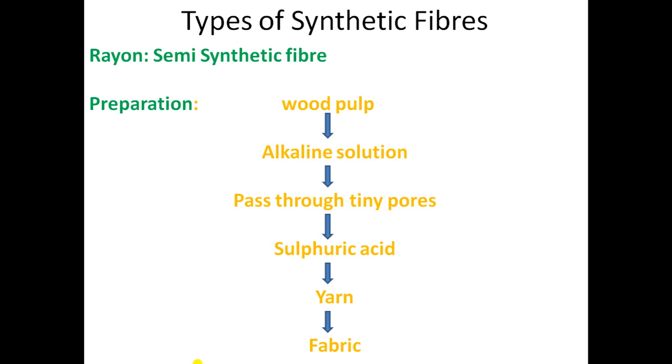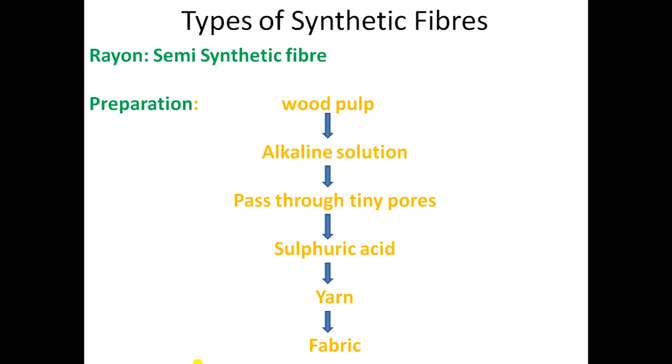See the raw material here is wood pulp. You know wood pulp is a natural material, we get it from nature, from plants, but it is made by humans. And see the process, alkaline solution is required, acid is required, so it is made by humans. That's why rayon is called a semi-synthetic fiber.